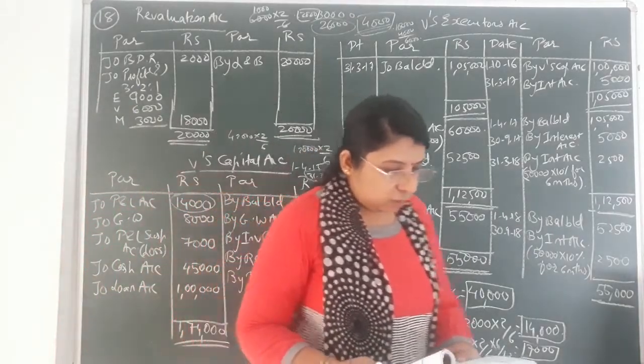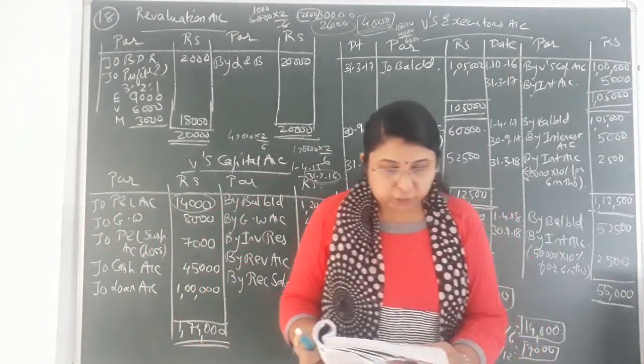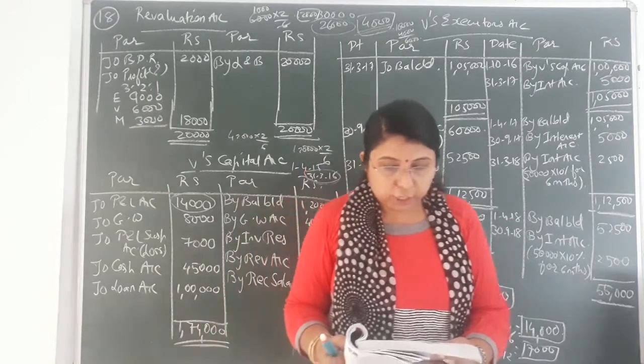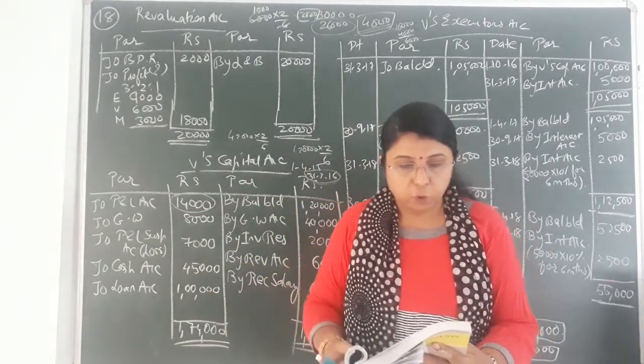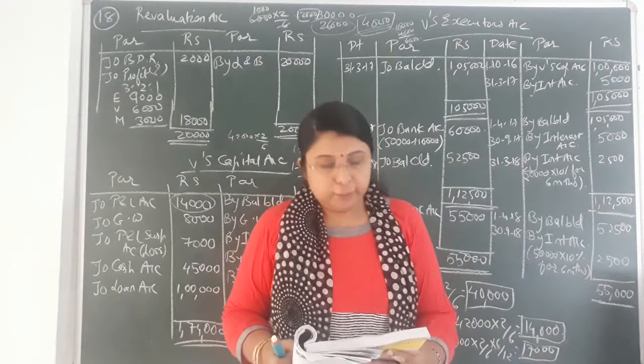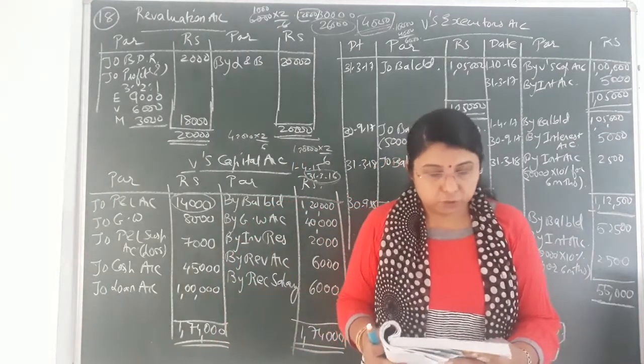Next one, that is given in the adjustment. The 6th adjustment that is given to you. The 3rd adjustment, already we have done, that is the share in profit or loss. The 10% reserve for bad debts, already we have done. Land and building value 10% more, that has been done.